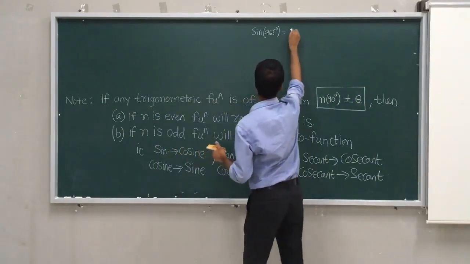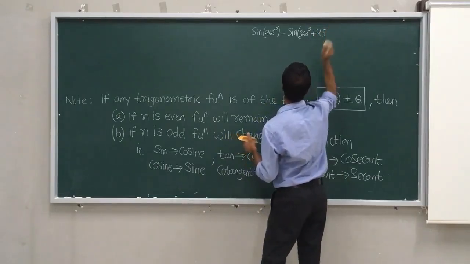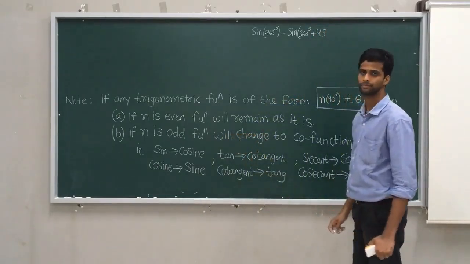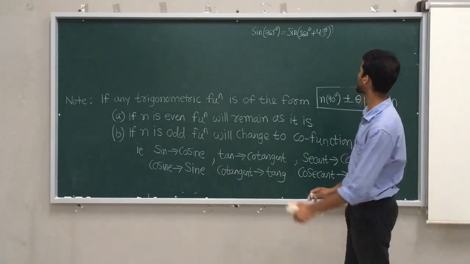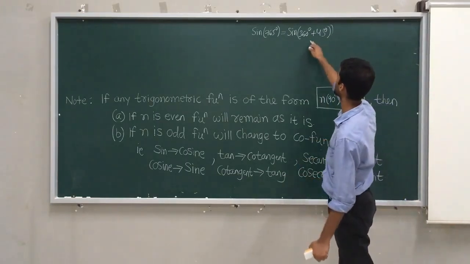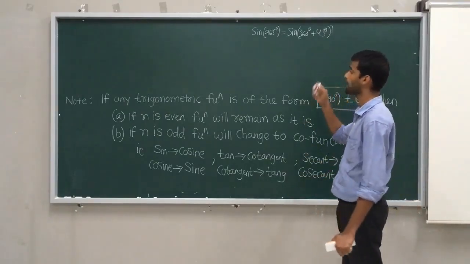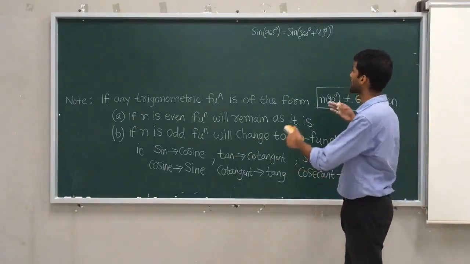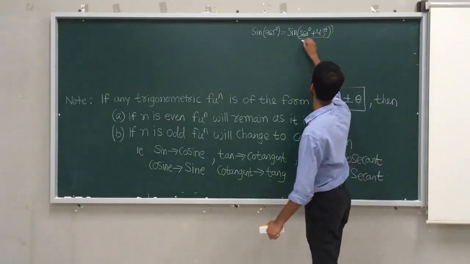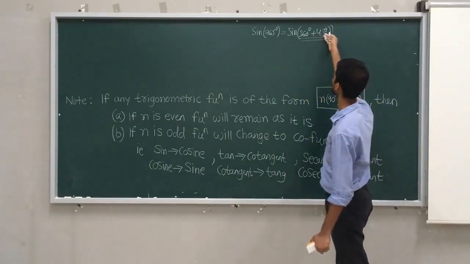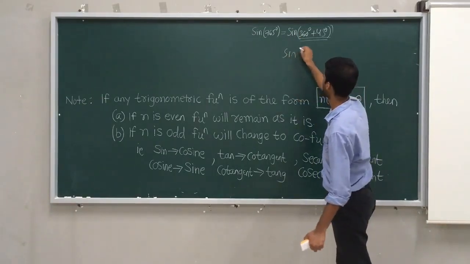I will express this as sine of 360 degree plus 45. Is that possible? Just check. Can I write 360 plus 45? Or is there any other way to express this? So 765 I need to write. So in such a case, what will you do? There are two ways. Either you express it in this way, but 360 plus 45 is not 765. Yes or no? In this case, what will you do?